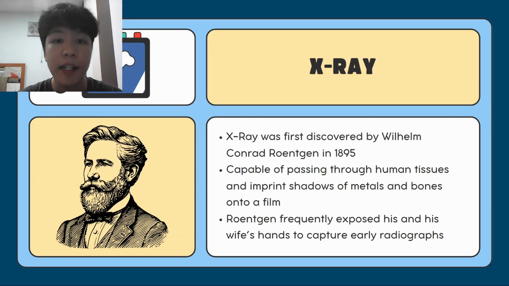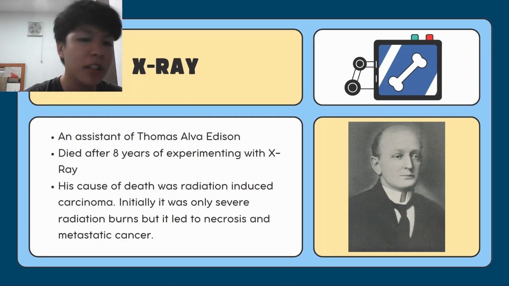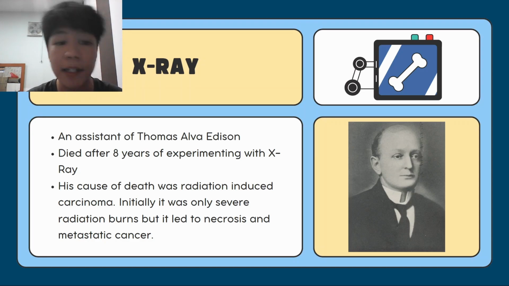Though fortunately, he did not suffer any severe damage from this radiation, unlike Clarence Daly, who was working with Thomas Alva Edison at that time. He died after 8 years of experimenting with X-rays, and his cause of death was radiation-induced carcinoma. Well, initially it was only severe radiation burns, but it led to necrosis and metastatic cancer. Necrosis and induced cancer mean that ionizing radiation is capable of disrupting cells to their DNA level.